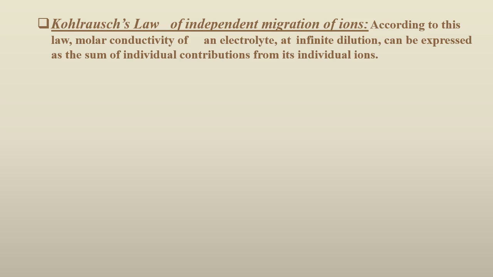Therefore, to resolve this problem, Kohlrausch studied the limiting molar conductivity of some strong electrolytes.